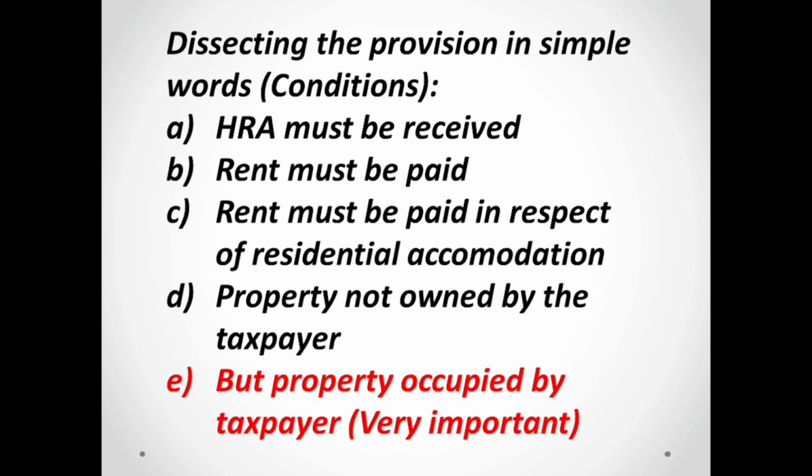Then the property must be occupied by the taxpayer. What is the difference between D and E? In D it tells you should not be the owner, but in E it tells you should stay there. You should occupy that property, which means you have the free will to move in and move out of the property.